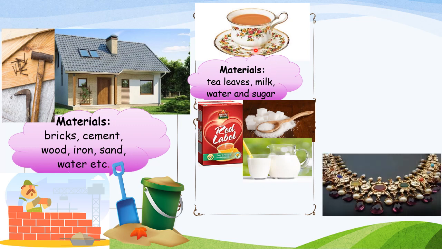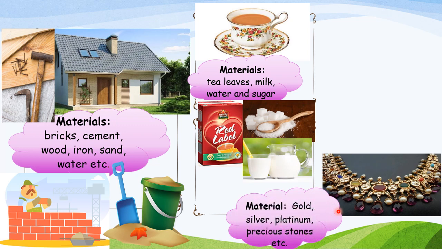Very good. Children, what is this? A necklace. A beautiful necklace. So what are the things we need for making a necklace? Tell me. Gold, silver, platinum and precious stones, etc. So these are the materials we need to make jewelries.